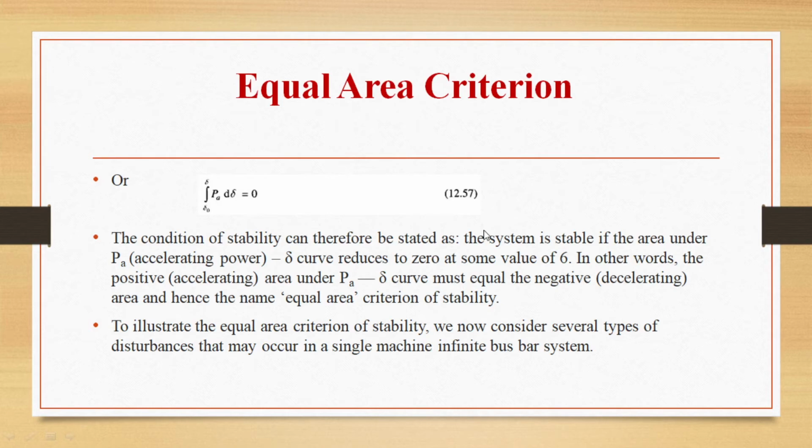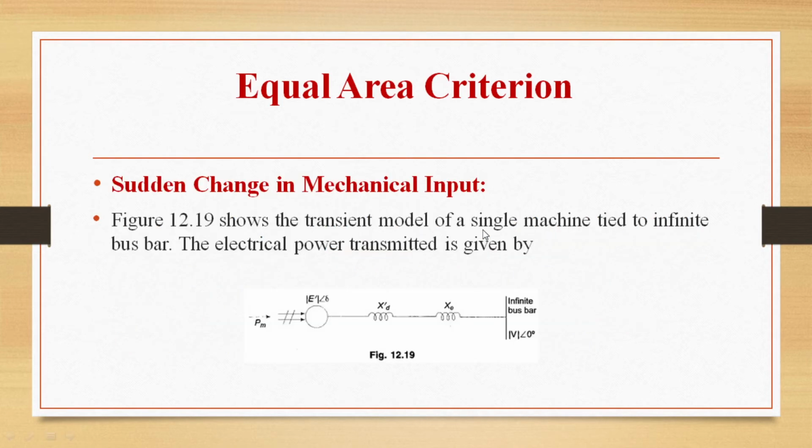So to illustrate the equal area criterion of stability, we will consider several types of disturbances that may occur in a single machine infinite bus bar system. So let us see in today's class the first condition, that is sudden change in mechanical input.